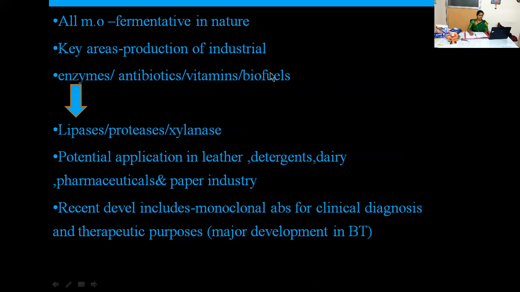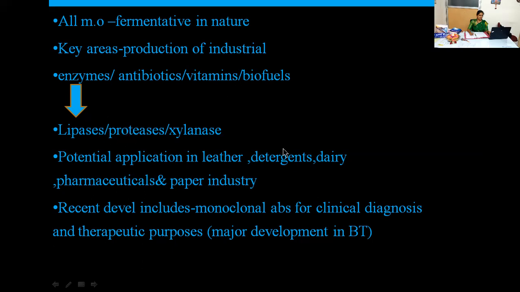As I told you, almost all the organisms we use in industrial biotechnology or fermentation technology are fermentative in nature. The main key areas in industrial biotechnology are the production of industrial enzymes, antibiotics, vitamins, and biofuels. When you take enzymes at the industrial level, enzymes like lipases, proteases, and xylanase play a very important role. These enzymes have important applications in leather, detergent industry, dairy industry, pharmaceuticals, and paper industry.